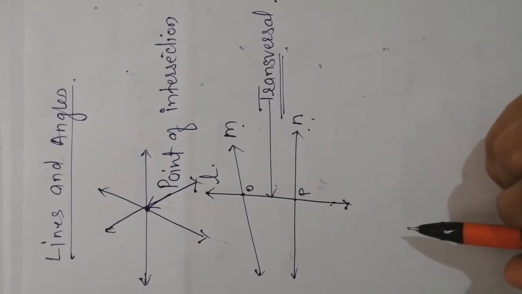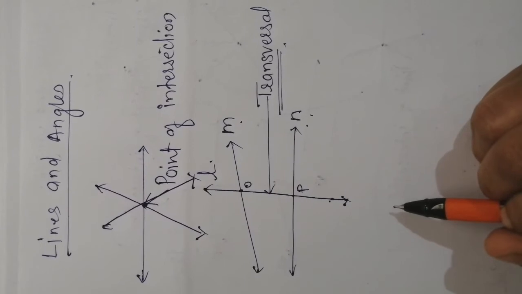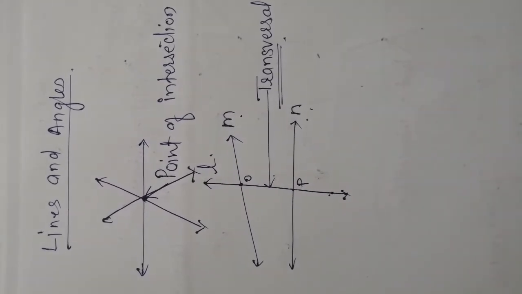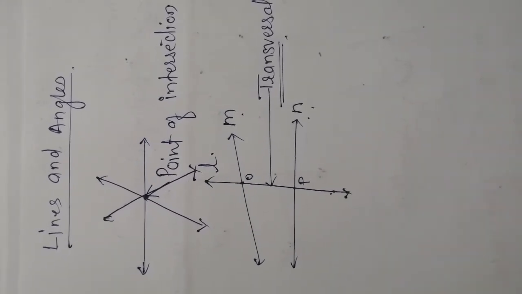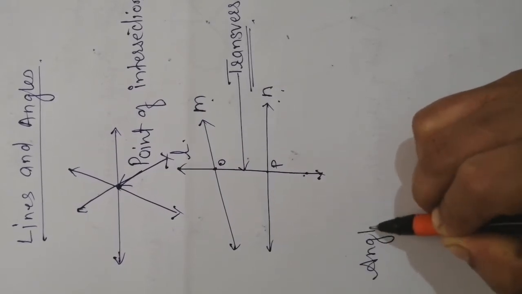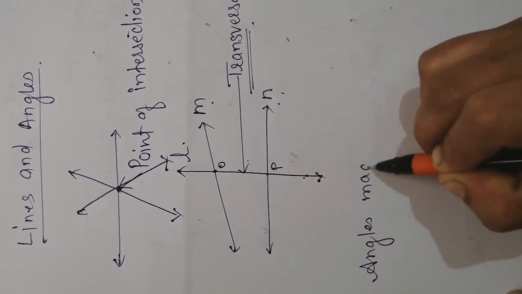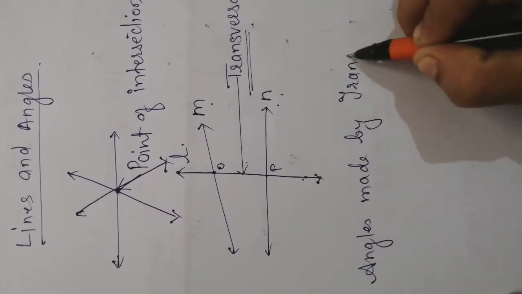Now this transversal makes angles with the lines. Here we are going to discuss the angles made by the transversal.